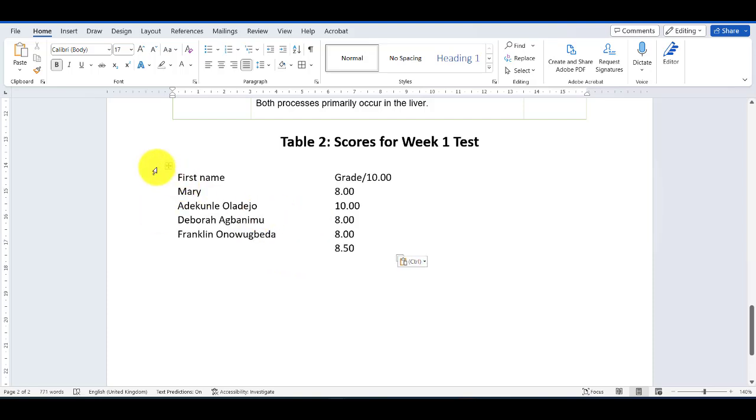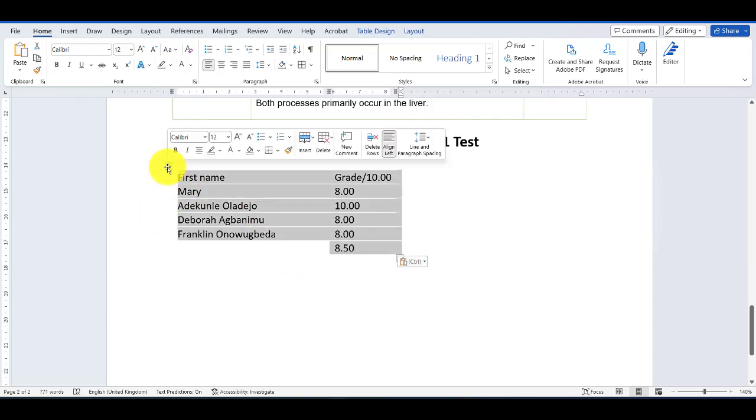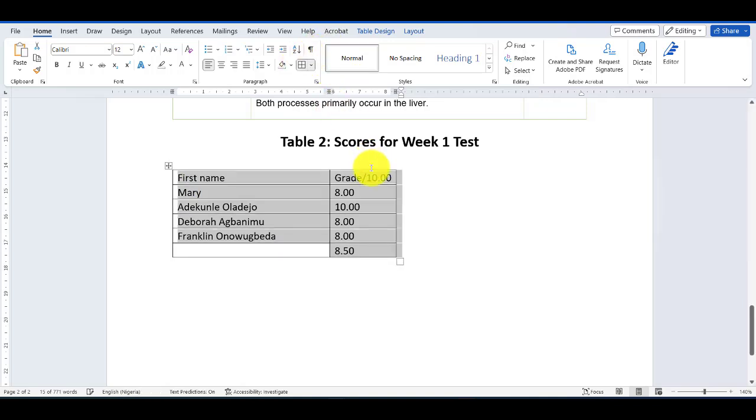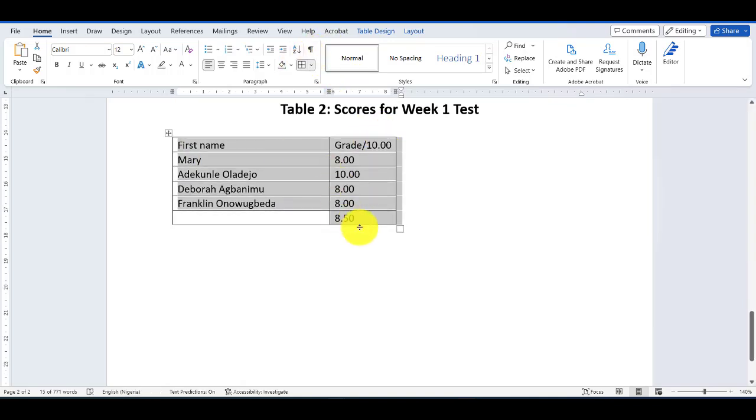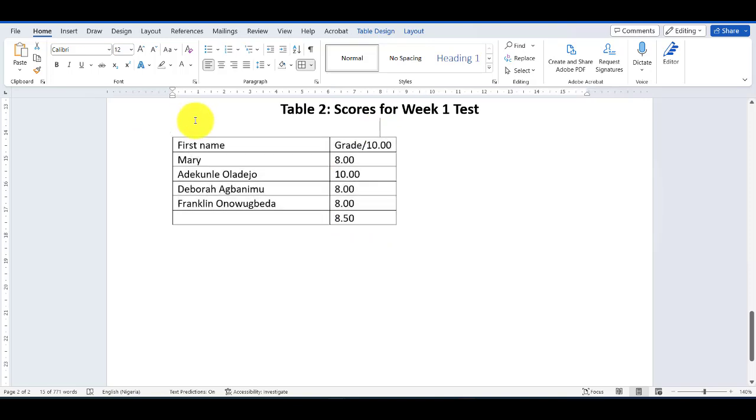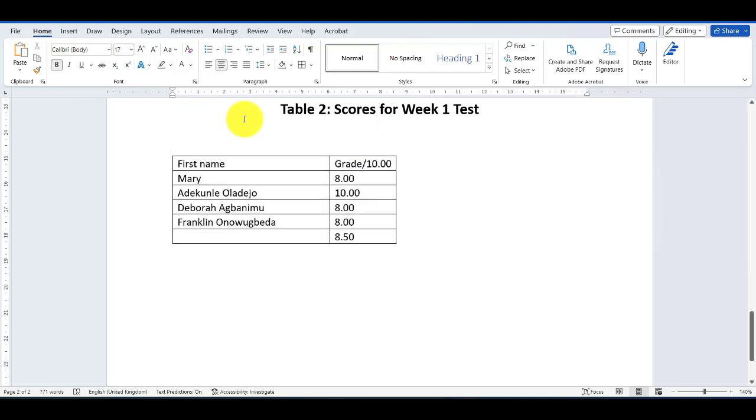So that is it. So you have the name. You can also put this like this. Now this gives the average score for them. So this is what we want. This is scores for week 1 test for your students. You have the grade.